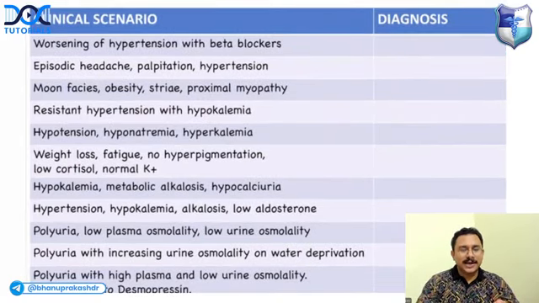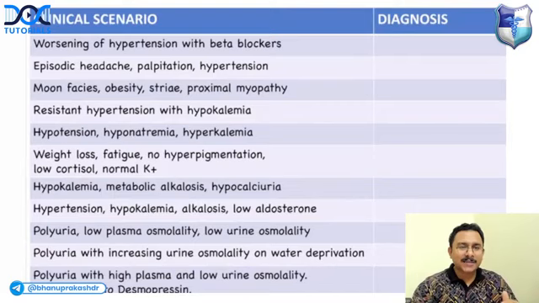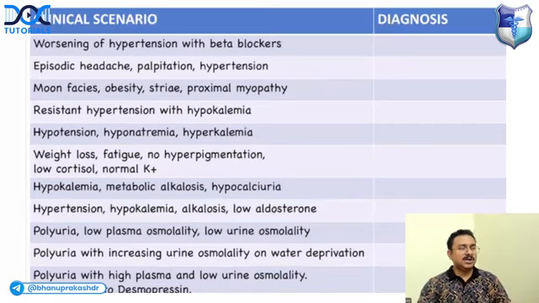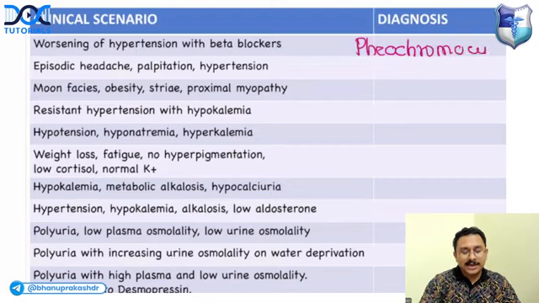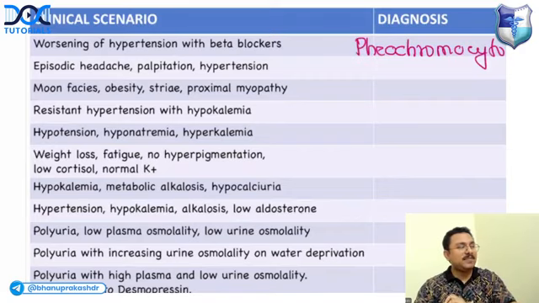Suppose you get a clinical scenario of a patient who is having hypertension, but there is a worsening of hypertension with beta blockers. What condition will you think of? The patient was having hypertension, he was prescribed beta blockers, but there is worsening of hypertension. This is seen in pheochromocytoma. So always remember, for pheochromocytoma, you should not give beta blockers as a first-line antihypertensive agent, because there can be unopposed alpha action resulting in an increase in the blood pressure.